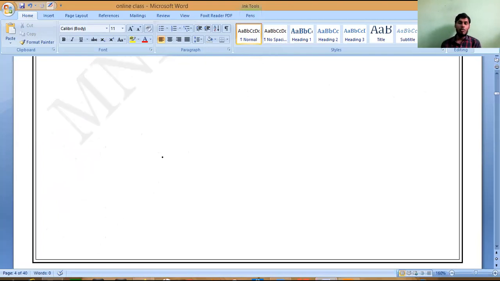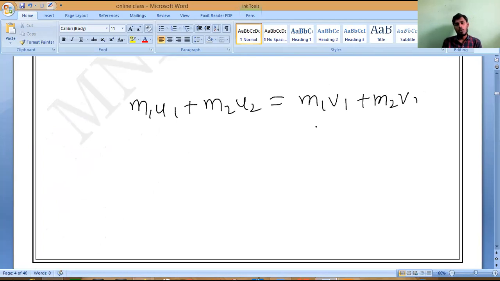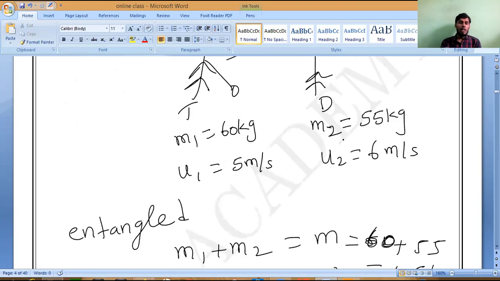Now, what is the conservation of momentum formula? M1 U1 plus M2 U2 equals M1 V1 plus M2 V2, which equals MV. Now you can check carefully here. In which direction is U2 acting? It acts opposite to the direction of this one, correct? So it will come as a minus. Minus 6, opposite.